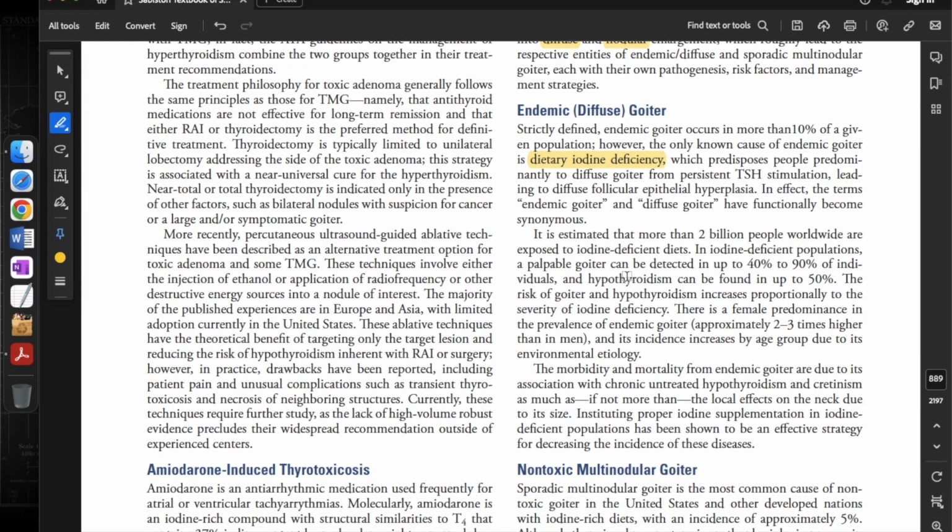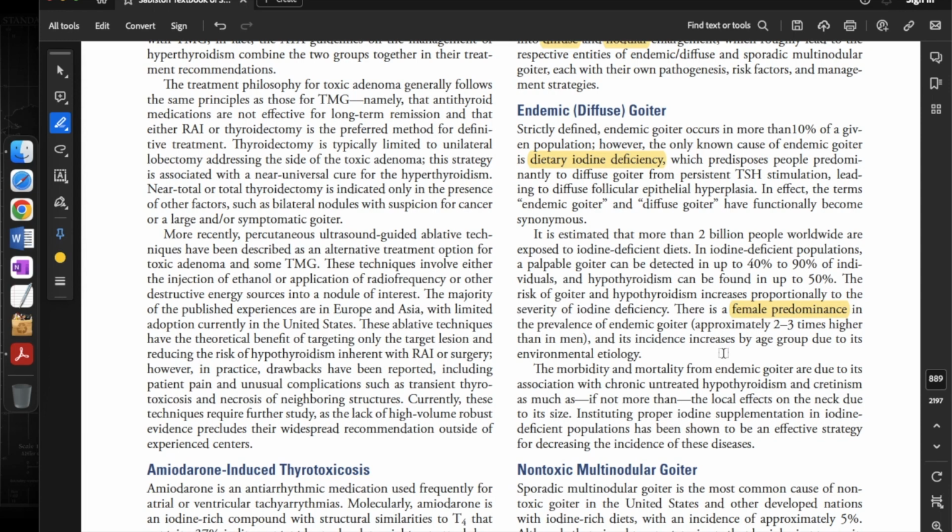It is estimated that more than 2 billion people worldwide are exposed to iodine-deficient diets. In iodine-deficient populations, a palpable goiter can be detected in up to 40% to 90% of individuals, and hypothyroidism can be found in up to 50%. The risk of goiter and hypothyroidism increases proportionally to the severity of iodine deficiency. There is a female predominance in the prevalence of endemic goiter, approximately 2 to 3 times higher than in men, and its incidence increases by age group due to its environmental etiology.